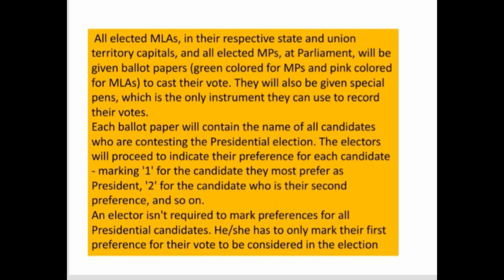Here the process of making choices for the presidential candidate is called the single transferable vote system. So what is this single transferable vote system? Here they will be marking the preferences for the presidential candidate. We will study in detail what this marking of preference is, what marking 1 and marking 2 mean. Okay, so let us see what these markings are.